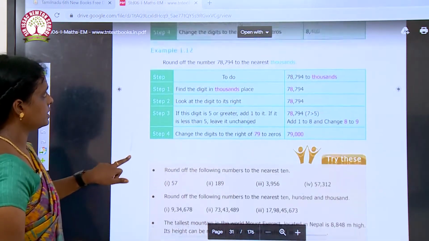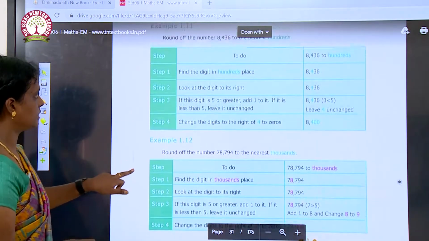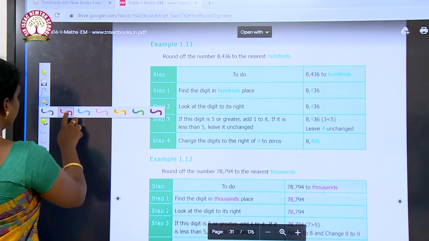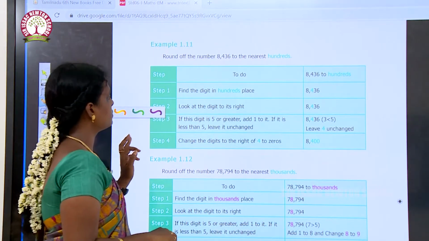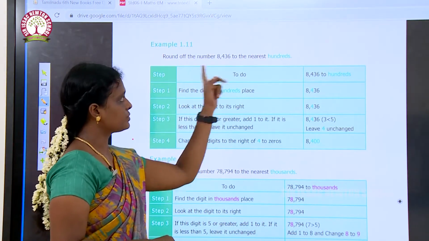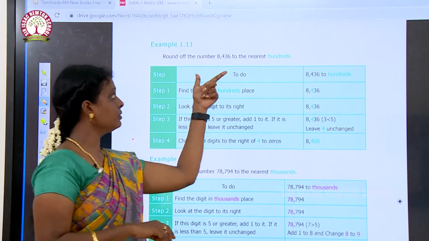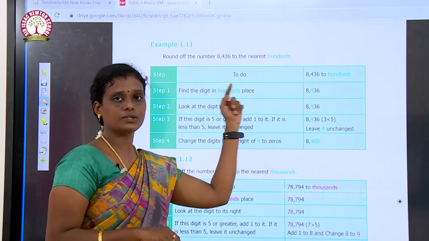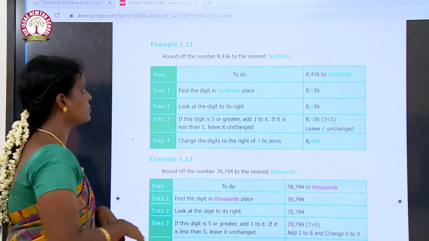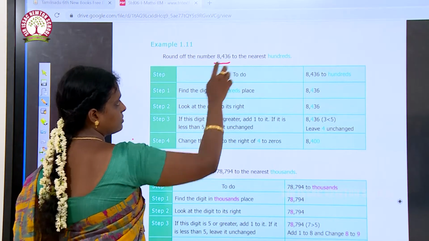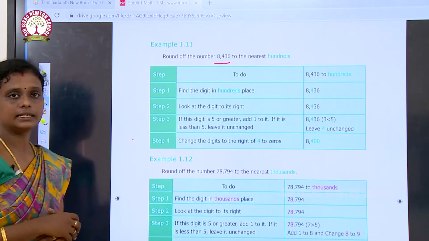Okay. So see, this is the first example for this. Here we are going to round off the number to the nearest hundreds. Okay. What we are going to do? We are going to round off the number to the nearest hundreds. So here the number is 8436.